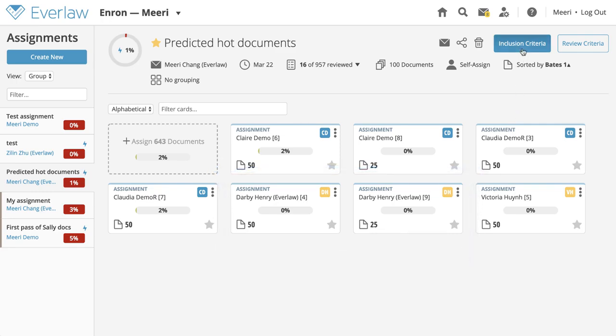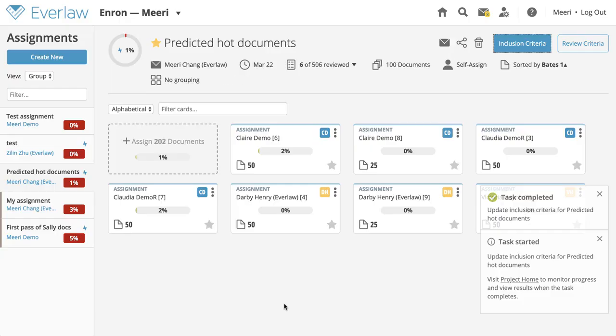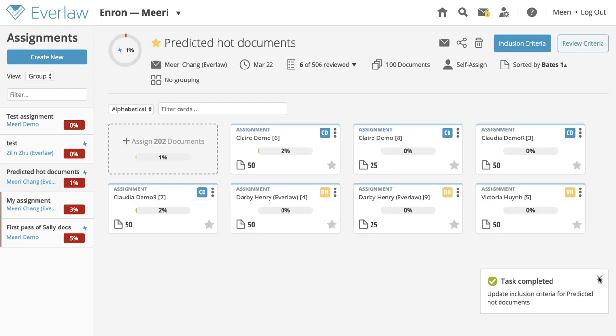Dynamic assignments can be distinguished by the blue Inclusion Criteria button. To edit an assignment's inclusion criteria, or to change the assignment group from dynamic to static, click the Inclusion Criteria button. To edit an inclusion criteria, make the appropriate changes in the query builder and click Save. When you click Save, the assignment group will update to reflect the new criteria. If the change results in documents being removed from your assignment, only documents from the unassigned pool will be removed. Any already assigned document will not be removed regardless of whether it satisfies the updated inclusion criteria.